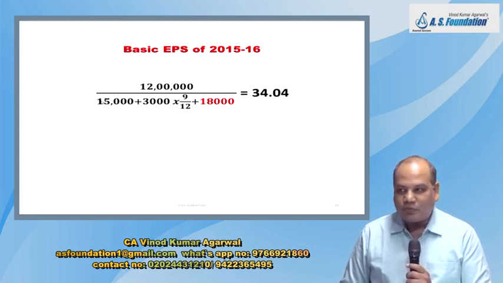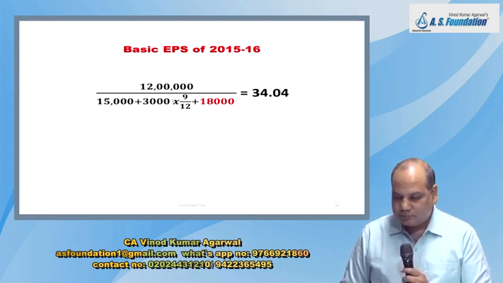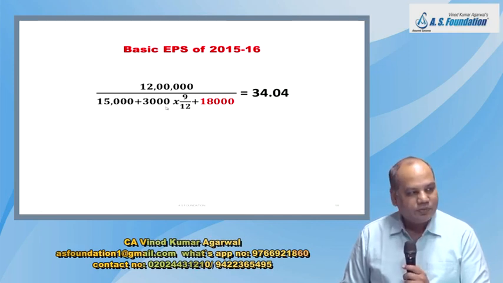This year it is outstanding for full year. And they have issued 3,000 share for cash after 3 months. So that is outstanding for 9 months. So 3,000 into 9/12. So now we have 18,000 share in the books.